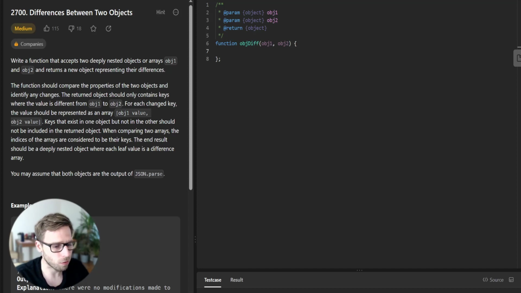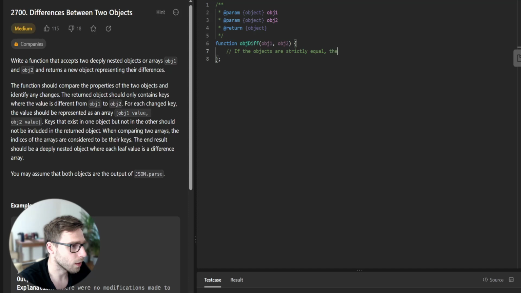This can be a powerful tool for debugging and understanding data changes, and our function objDiff, which accepts two objects, object 1 and object 2, is designed to do just this. So let's start implementing it. If the objects are strictly equal, there are no differences, so return an empty object.